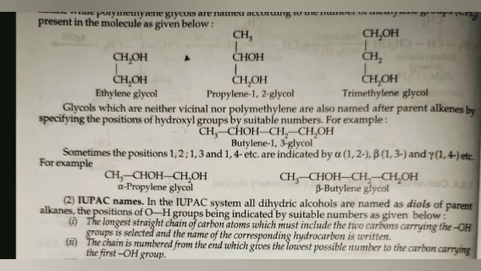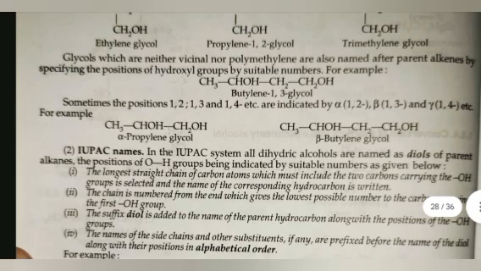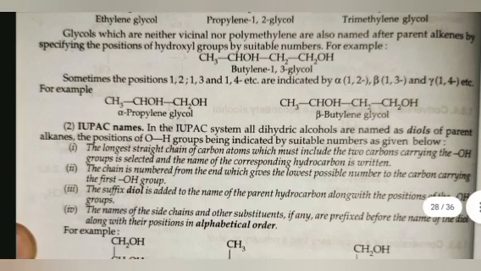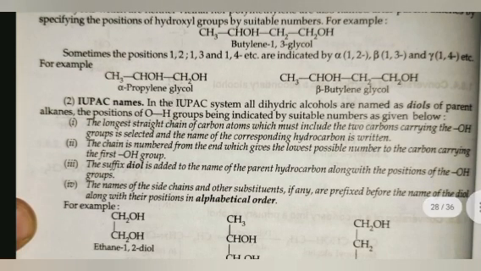Glycols which are neither vicinal nor polymethylene are also named after the parent alkene by specifying the position of the hydroxyl groups by suitable numbers. For example, butylene 1,3 glycol. Sometimes the positions 1,2, 1,3 and 1,4 etc. are indicated by alpha 1,2, beta 1,3 and gamma 1,4 etc. For example, alpha propylene glycol, beta butylene glycol.